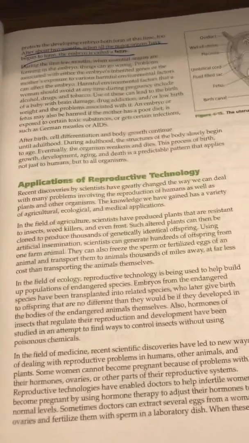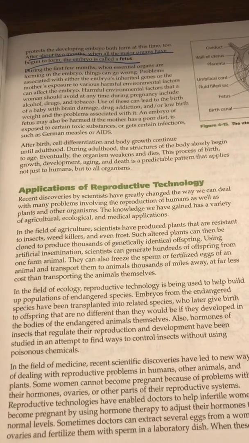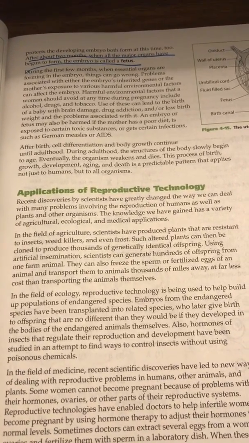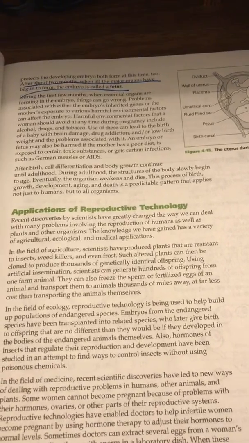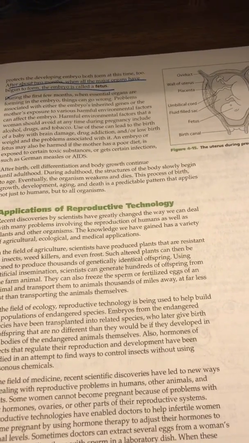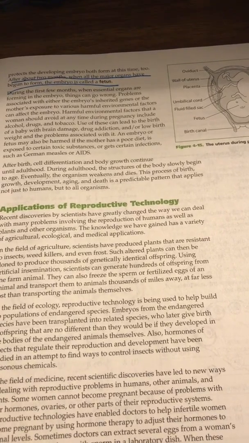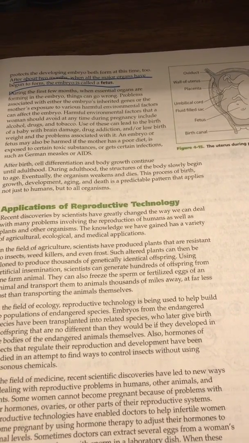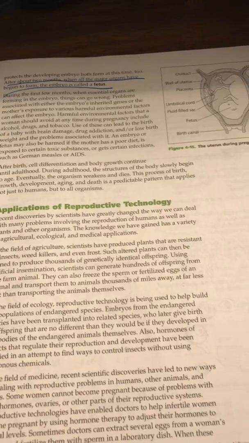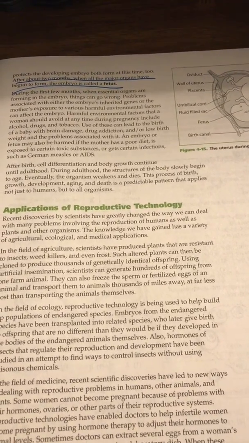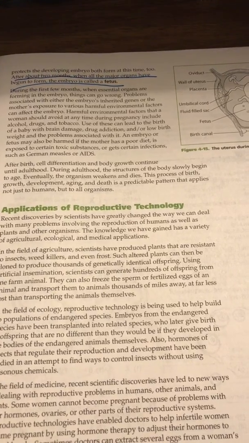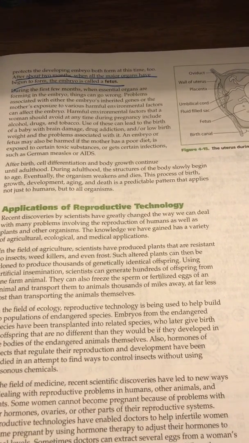In the field of ecology, reproductive technology is being used to help build up populations of endangered species. Embryos from the endangered species have been transplanted into related species, who later have given birth to offspring that are no different than they would be and develop the bodies of the endangered animals themselves. Also, hormones of insects that regulate their reproduction and development have been studied in an attempt to find ways to control insects without using poisonous chemicals.